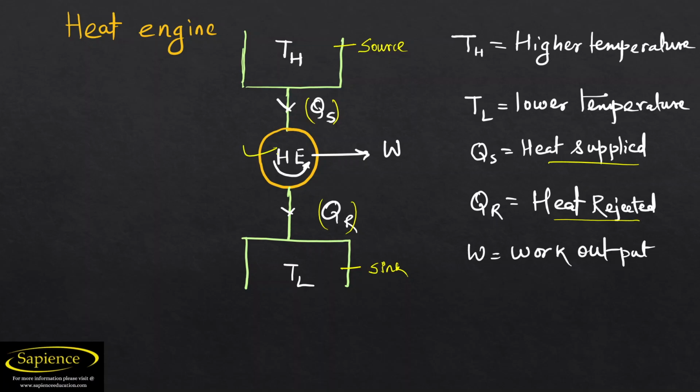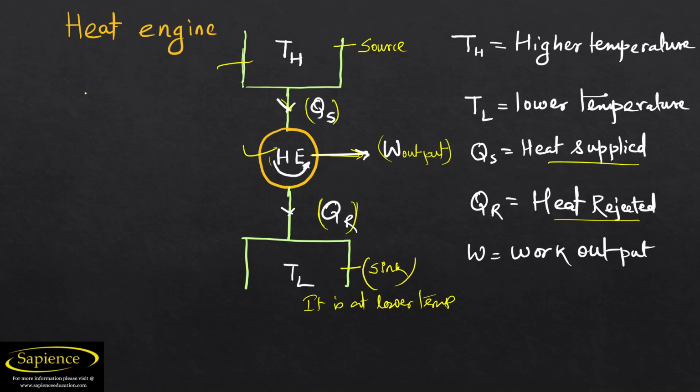And when this heat engine operates, due to absorption of heat, what happens? It will do some work, and this is the work output, and it will reject QR in the sink. Why the sink? Because it is at a lower temperature than this source. So definitely most of the heat it rejects goes to the sink only.